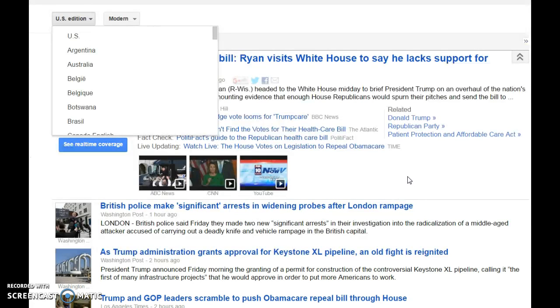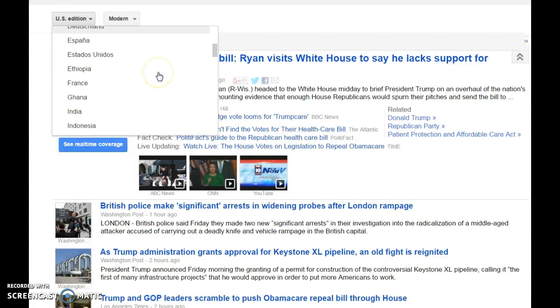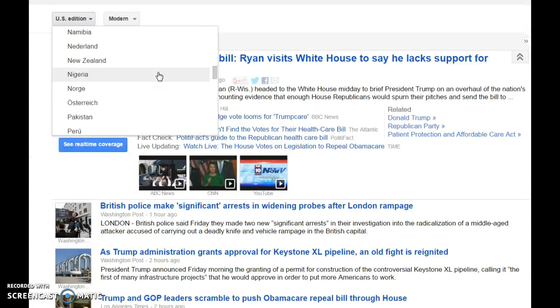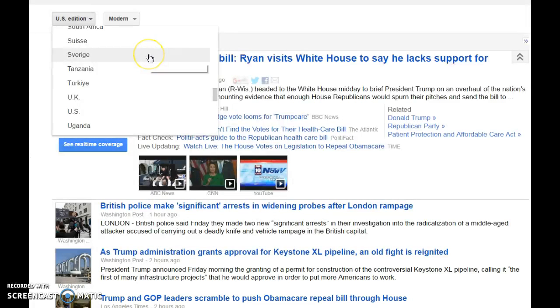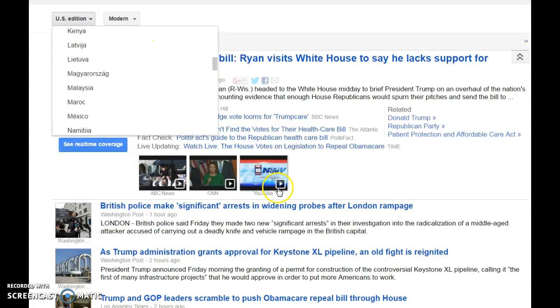If you're working with a specific country, it's always great to go to that specific country. If the news story is about something with Cuba, then it would be good to find maybe an American, maybe a British, and then go and find something from Cuba. Again, of course, it needs to be in English so that you can read it, but you can also change the edition of the paper and see if that helps you.